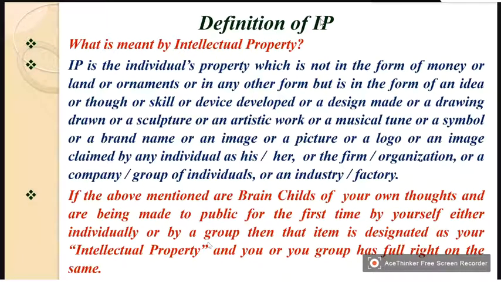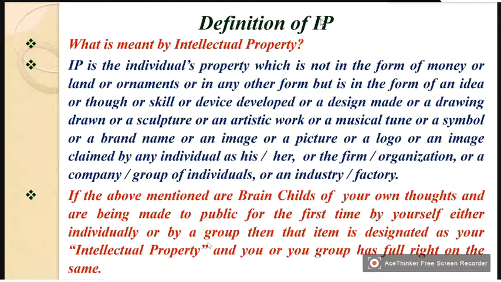Now here, intellectual property can also belong not to a single individual, but to a group of people. There may be a group of people who might have developed some product. So that becomes their intellectual property. If the above mentioned brain cells are of your own thoughts and are being made known to the public for the first time by yourself, either individually or by a group, then that item is designated as your intellectual property.